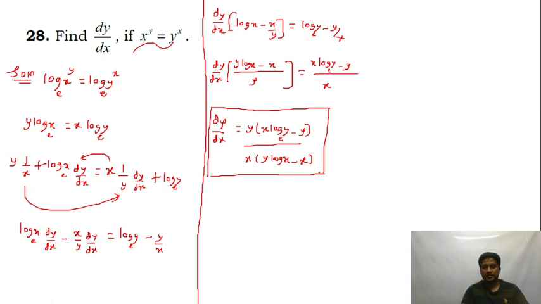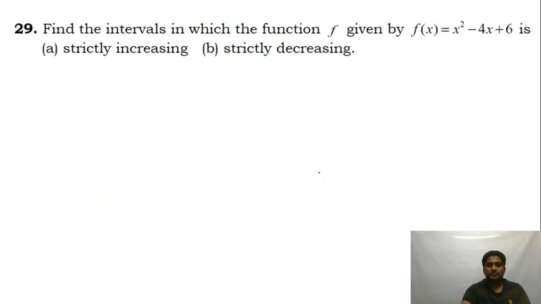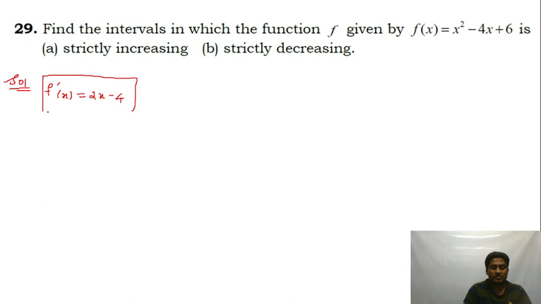Right, now let's move to the next question. Find the intervals in which the following function is strictly increasing and strictly decreasing. First derivative f dash of x is equal to 2x minus 4. This is f dash of x. Subdivision A, f is strictly increasing, f dash of x is strictly greater than 0. Subdivision B, strictly decreasing, f dash of x is strictly less than 0.